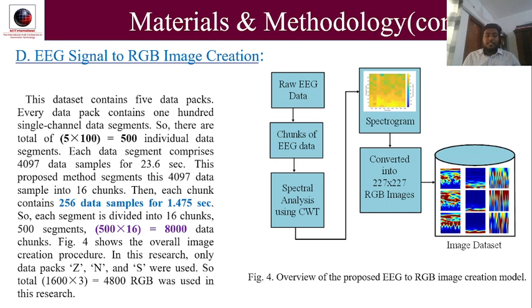Total 8000 data chunks. In this research, only ZNS segments are used, so in total 4800 RGB images are used. Figure 4 shows the overall proposed method for EEG to RGB image creation.